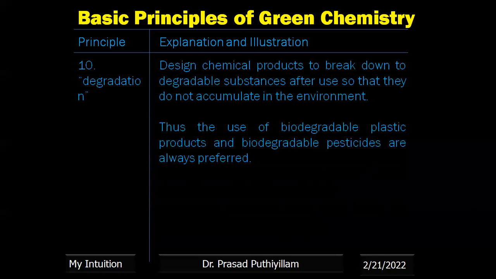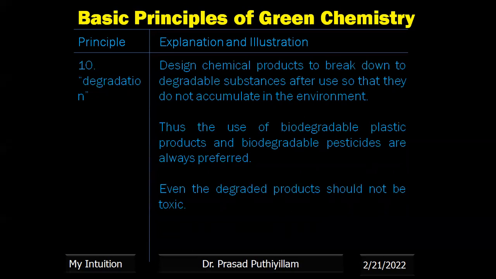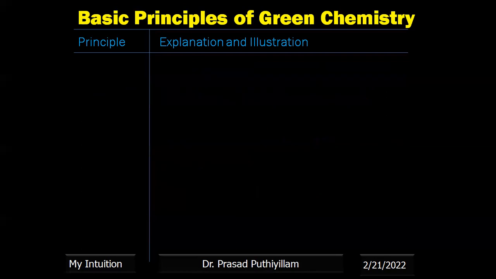That is the concept of the 10th principle. Thus, the use of biodegradable plastic products and biodegradable pesticides is always preferred over non-biodegradable ones. Even the degraded product should not be toxic. Therefore, you have to plan everything in such a way that it should undergo degradation, and the degraded product also should not be toxic in nature.